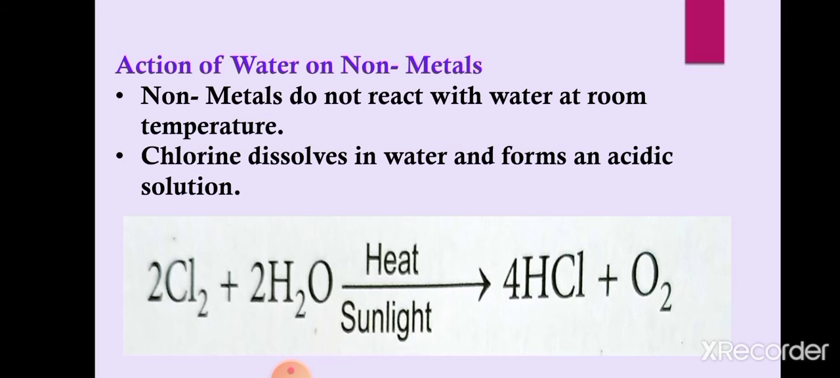Next thing, chlorine. Chlorine also can dissolve in water and forms an acidic solution. And when this solution is heated or kept in sunlight, then it forms hydrochloric acid and oxygen.